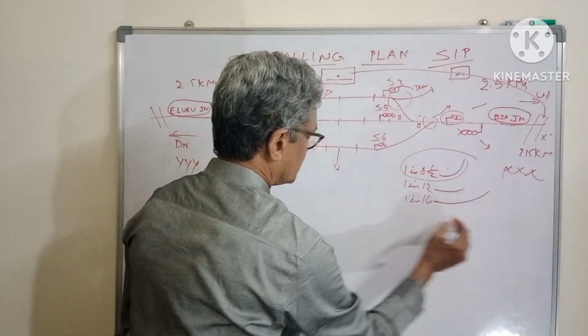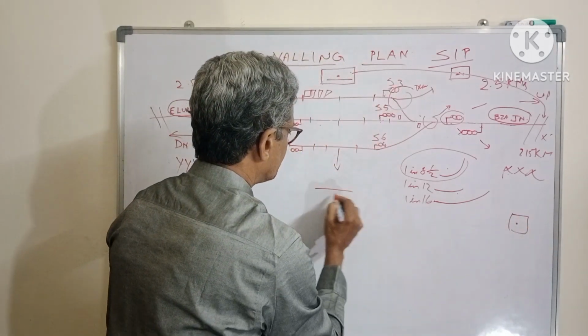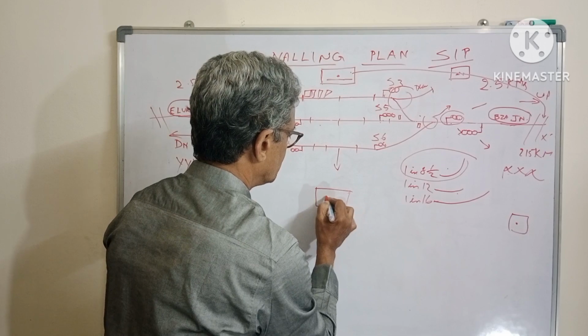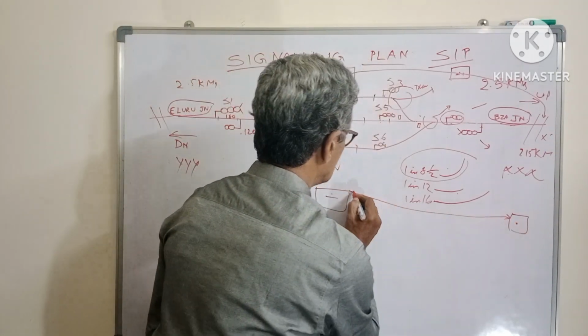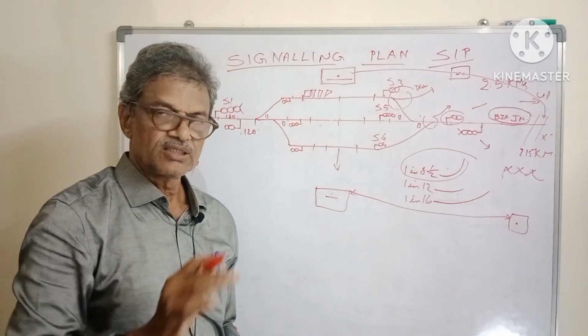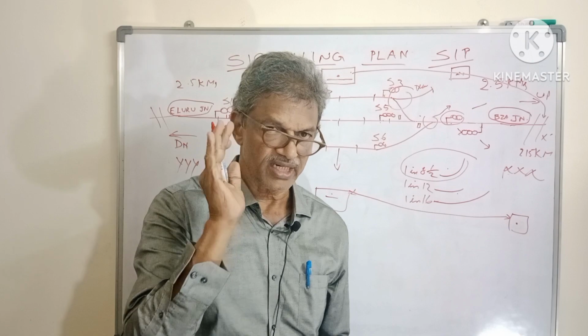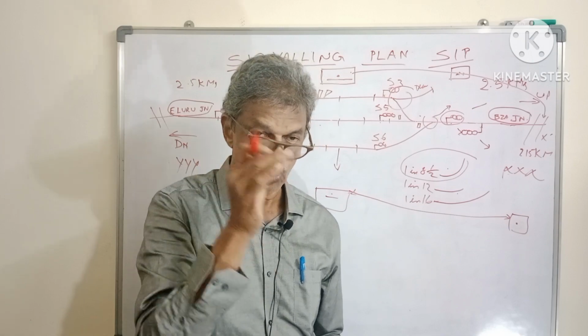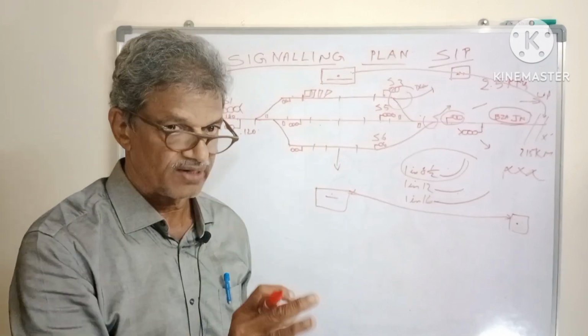One gateman is available here, and this is the replica of the station master, for example. So between these two, how to communicate? They should not use normal phones, mobile phones, or any walkie-talkies like that. They should have their own dedicated communication. A dedicated telephone should be available.